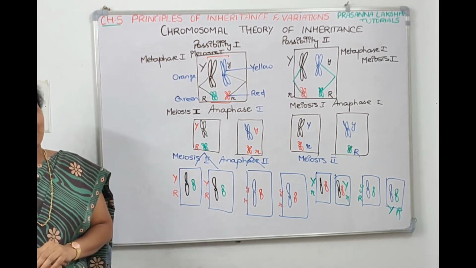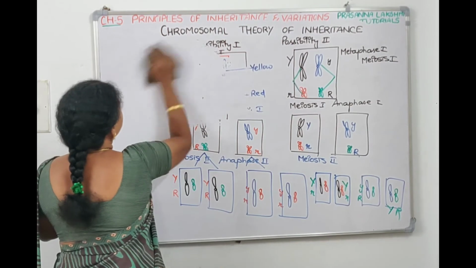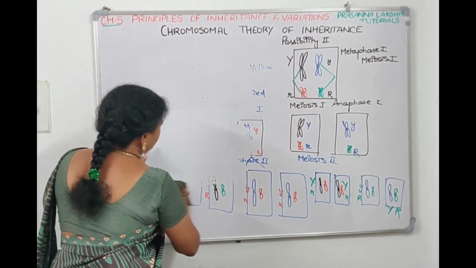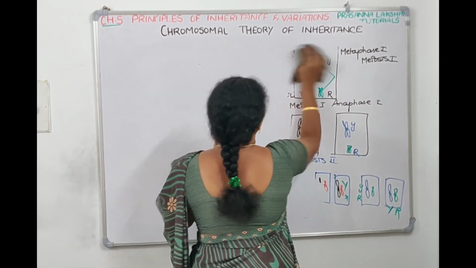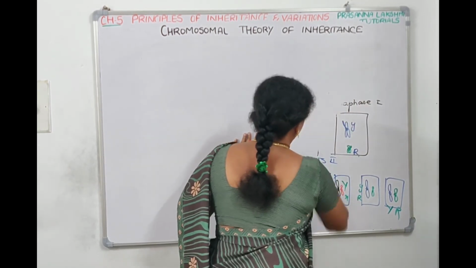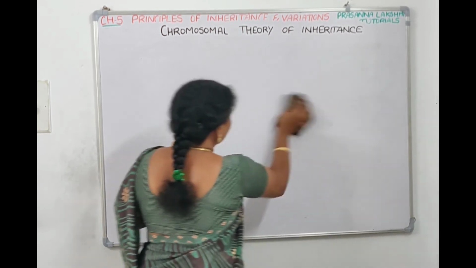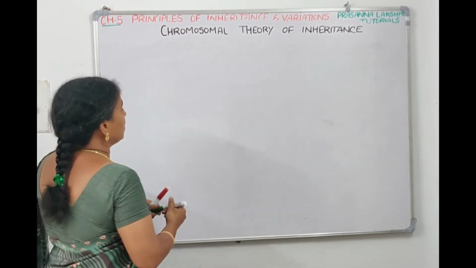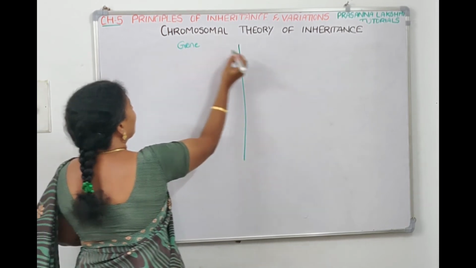Take a screenshot, then there's a table. We'll try to understand that table also. Right. So in the table, they try to give us how they are the same, and in which points the chromosome behavior and the gene behavior are different. And then they asked to identify which 3 points are for chromosome and which 3 points are for gene. So let us see that we are writing gene here and we are writing chromosome here.